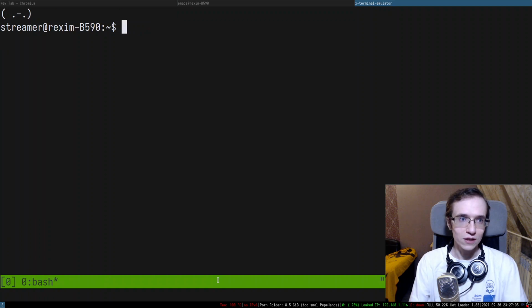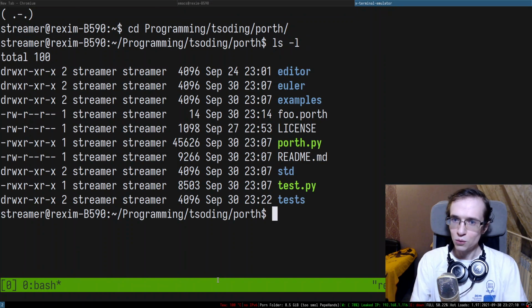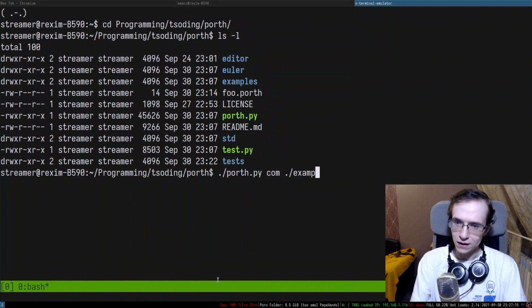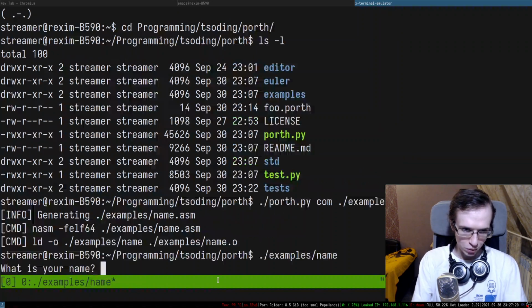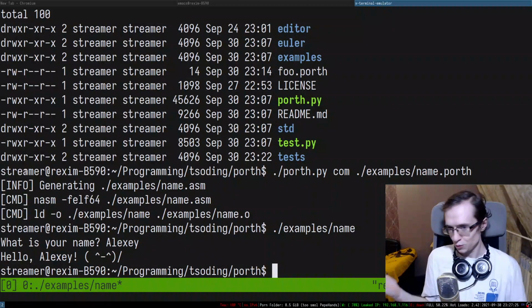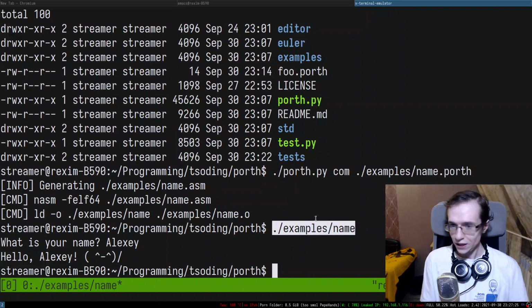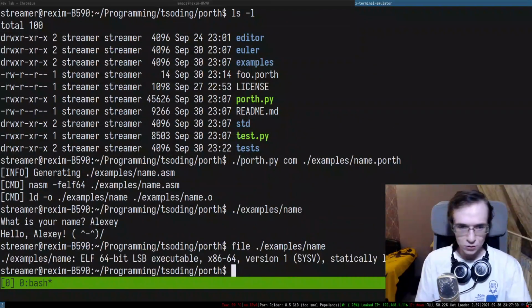And let's actually take a look at how it works. So this is going to be Porth, and I'm going to compile this entire thing. So let's compile examples name.porth. There we go. And if you run name, what is your name? I'm going to print my name, Alexei, and it says hello, Alexei. And yet again, this is a native program, right? Because we generated assembly for this program. So it's pretty cool.